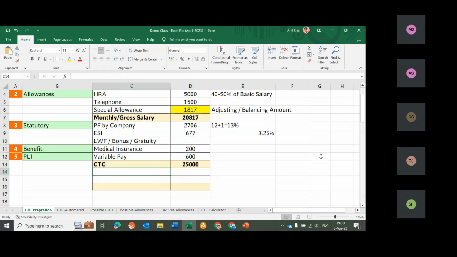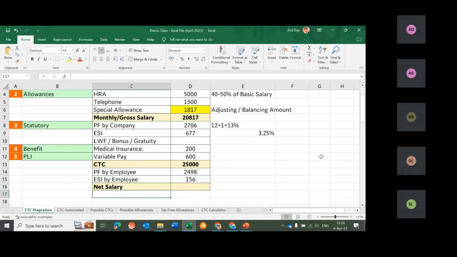If you want to calculate take-home salary, take-home would be calculated like this: PF by employee and ESI by employee. Employee would be contributing 12% from their salary, and ESIC, the gentleman, would be contributing 0.75%. These two contributions would be contributed by employee from their salary.